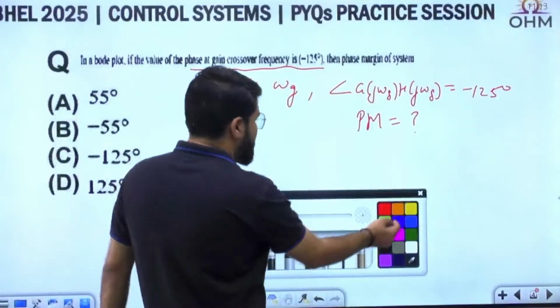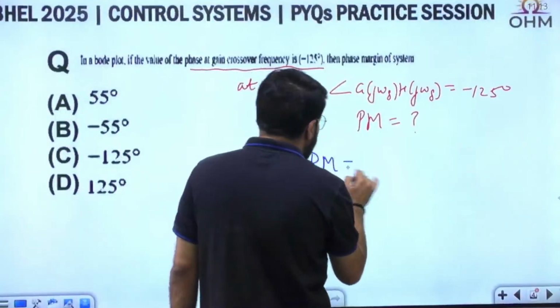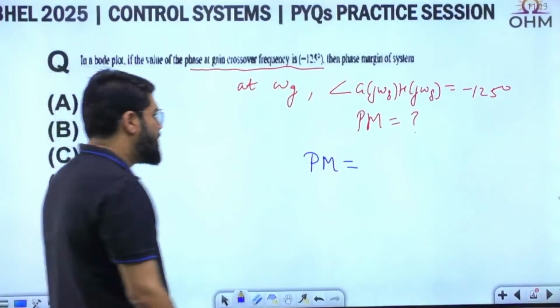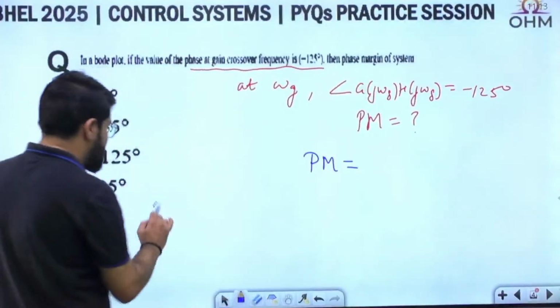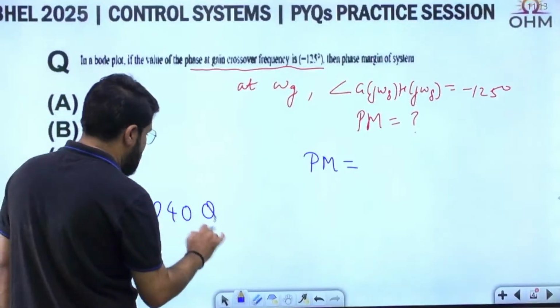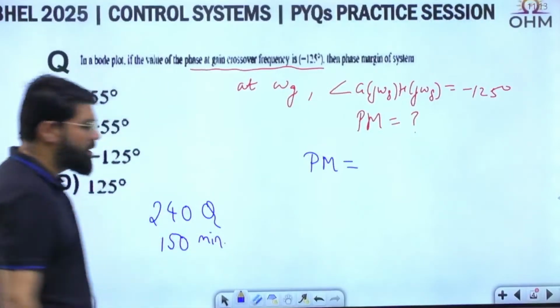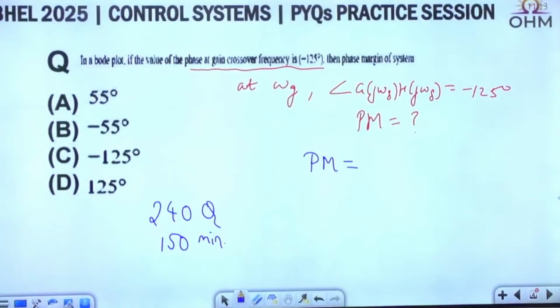A very basic fundamental question, and most of the questions you will find at a very fundamental level. As you know, in BHEL there are a total of 240 questions to be solved within 150 minutes. So a lot of questions and very little time. Most of the questions you can expect to be straightforward.